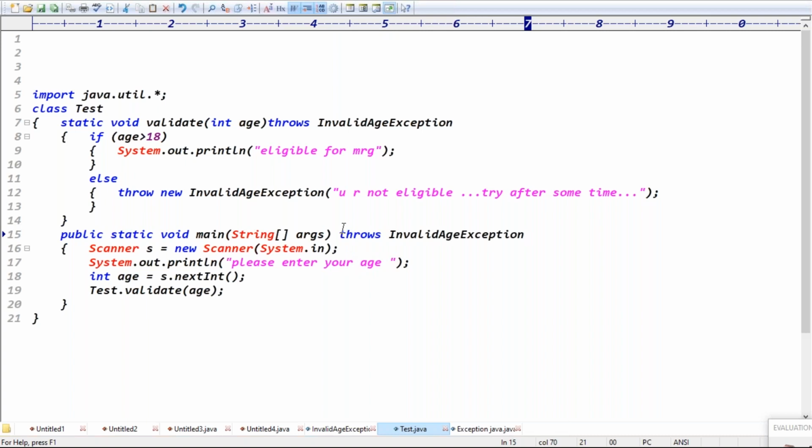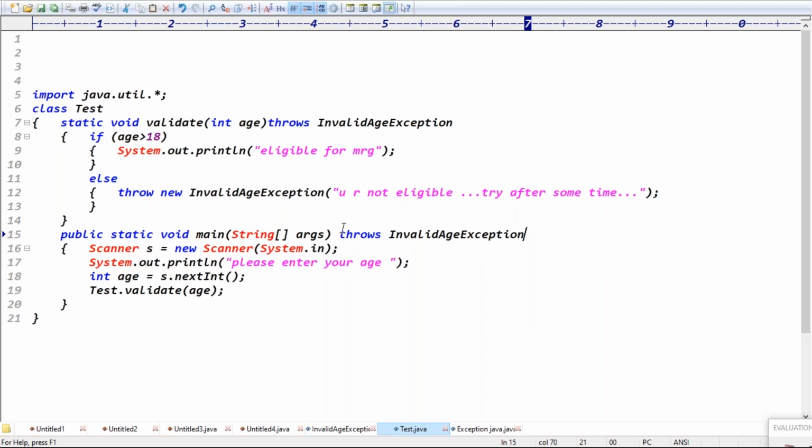One point is, your class has to extend which class, guys? Your class has to extend the Exception class. And the second difference is, if your application contains a checked exception, the code is not compiled, and it is mandatory that we handle it, right? Yeah, that is the difference, guys, basically.